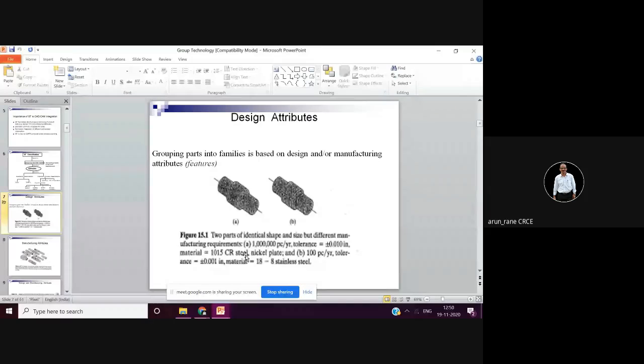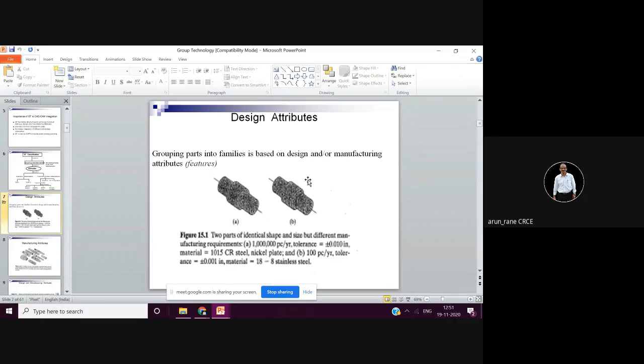Suppose the quantity is 1 million, and if this part's quantity is 100 pieces or 50 pieces, then your manufacturing technique is altogether different.